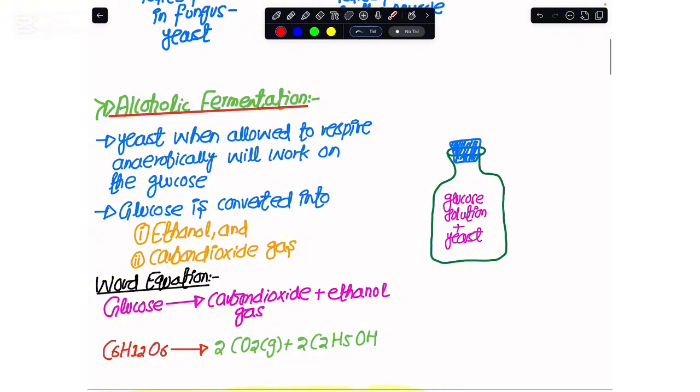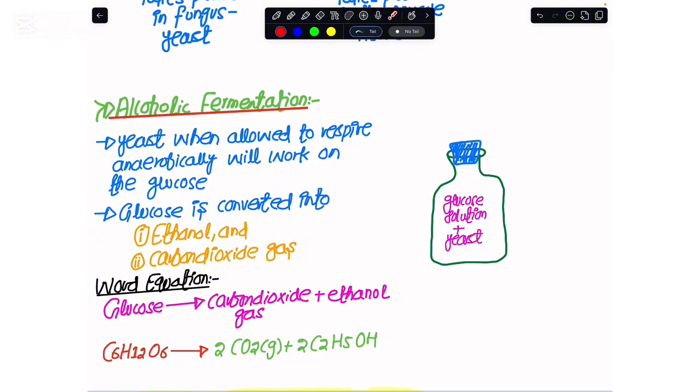Now, let me quickly take you toward what alcoholic fermentation actually is, how the word and chemical equation look, and where in our daily life we can take advantage of it. If I take a beaker with glucose solution, add yeast into it, and close the beaker with a wooden cork, we have eliminated the oxygen gas from the yeast. Since yeast is a living organism, it would still respire, but this respiration would be anaerobic respiration.